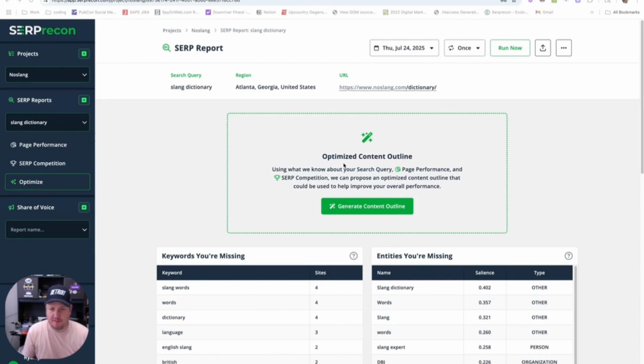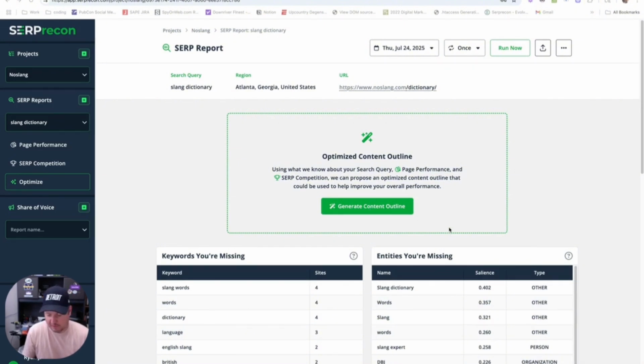And so the first thing at the top of this page is kind of the cheat code of let AI do all the work. And while we don't have AI write the content for you, there's plenty of tools out there that can do that. We didn't want to build another one. What we do is feed all the data from this competition page and page performance page into our own AI model and have it generate a content outline for you based on all that data.